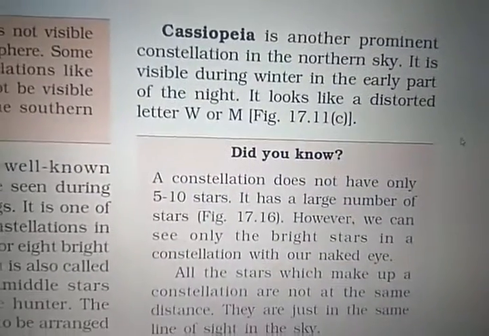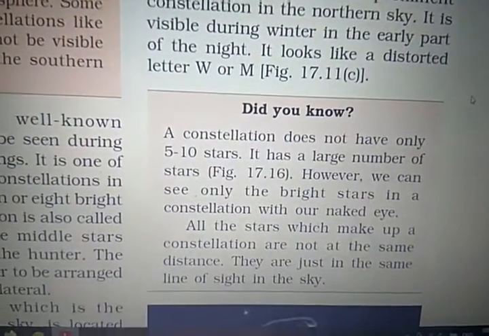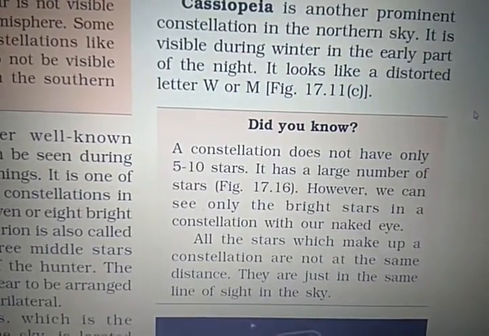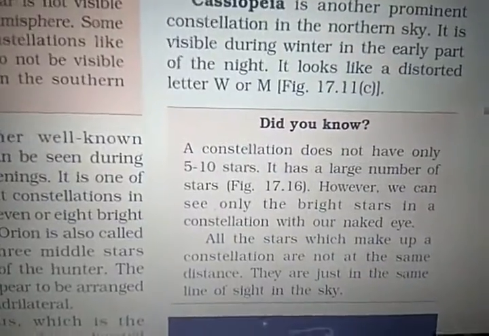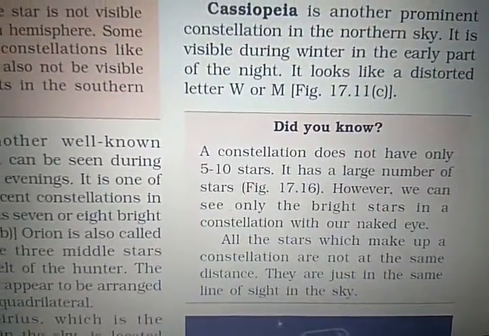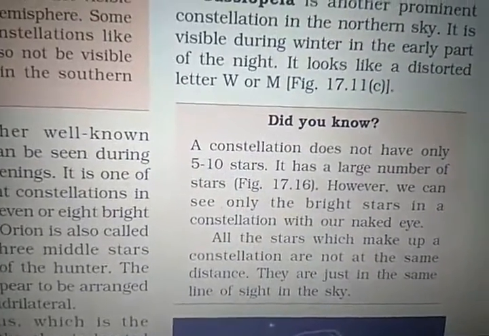A constellation does not have only 5 to 10 stars. It has a large number of stars, right? However, we can see only the brightest stars in the constellation with our naked eye. All the stars which make up the constellations are not at the same distance. They are just in the same line of sight in the sky.